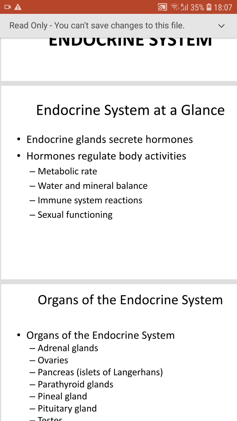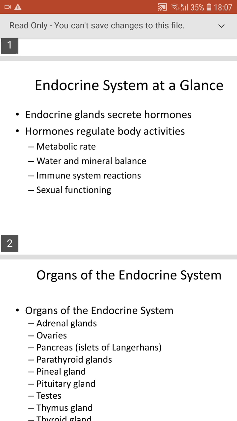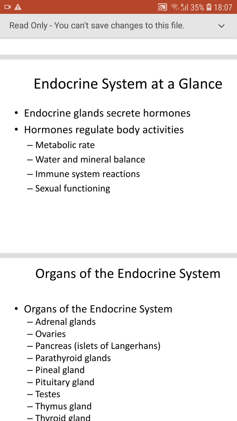Salivary glands will secrete saliva, sebaceous glands will secrete sebum, and sweat glands will secrete sweat. And also we have the digestive glands, which are again exocrine glands, which secrete the digestive enzymes. Only the endocrine glands will secrete the hormones, and hormones regulate the body activities, as we already know.